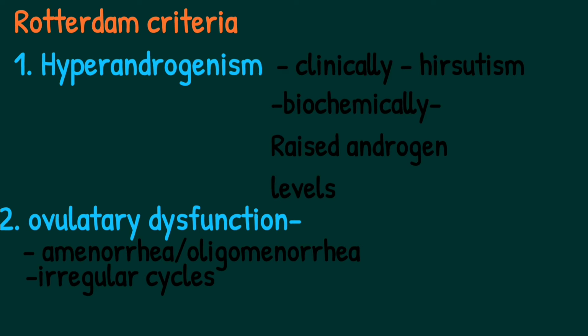This irregular cycle manifests as menorrhagia or menometrorrhagia, that is breakthrough bleeding. There is a prolonged period of bleeding, excessive bleeding during the menstrual period, and also there is bleeding in between two cycles, that is metrorrhagia. So this we can define as menometrorrhagia.